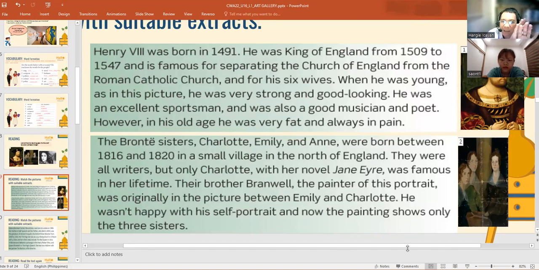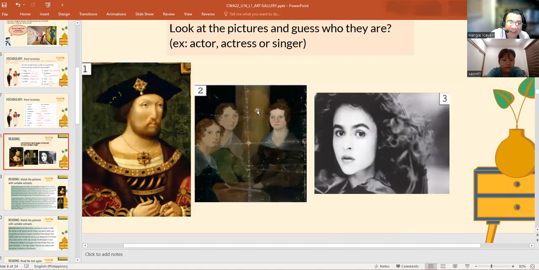But it was already erased, right? If you can see it, there is a shadow of the man, but it's already erased. According to Branwell, who is a painter, he wasn't happy with his portrait. That's why he erased that one.